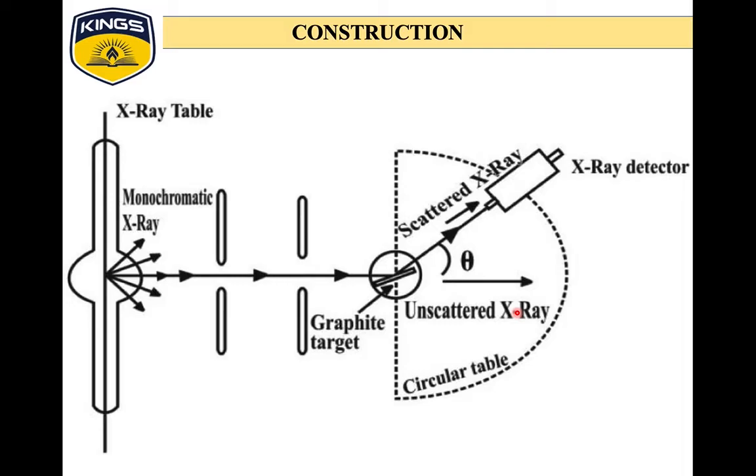This diagram clearly indicates the construction of the Compton experiment. A monochromatic ray, X-ray, gamma ray, or beta ray is produced here, which is transmitted through two slits to form a perfect beam, and it is scattered by an electron plate. These scattered rays are detected with the help of an X-ray detector, and these will be recorded.